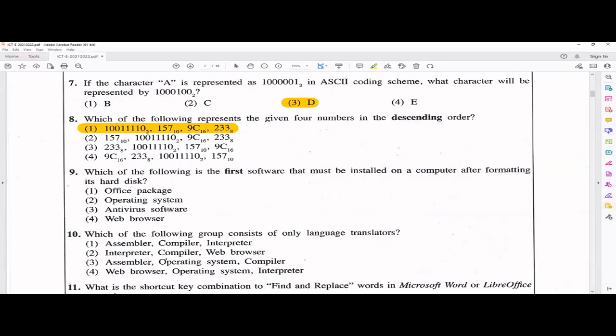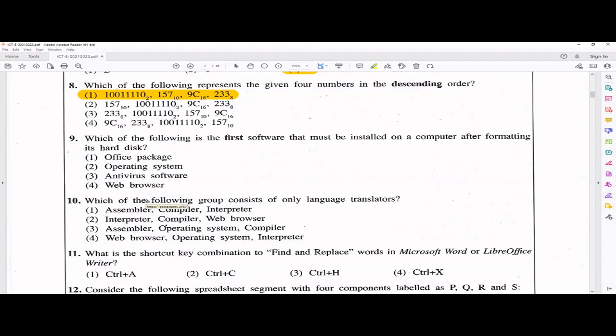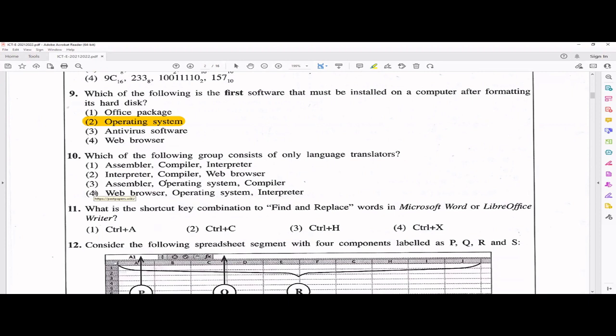Next one, ninth one. Which of the following is the first software that must be installed on a computer after formatting its hard disk? So very easy one. So you should know by now that in a computer, operating system is must to have. So first of all, you have to install your operating system like Windows or Mac OS or in a phone, Android, like that. So then only you can install other application software like Office package, antivirus software, web browsers. So many application softwares are there. So then only you can install them.